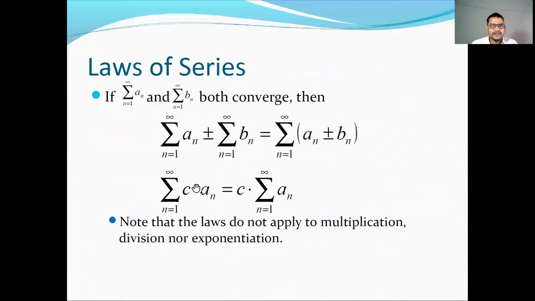Now, some addition and multiplication laws of series. If summation n runs from 1 to infinity a_n and summation n runs from 1 to infinity b_n both converge, then summation n runs from 1 to infinity a_n plus minus summation n runs from 1 to infinity b_n is equal to summation of a_n plus minus b_n, n runs from 1 to infinity. And a similar law applies for scalar multiplication, as you can see in the PPT.